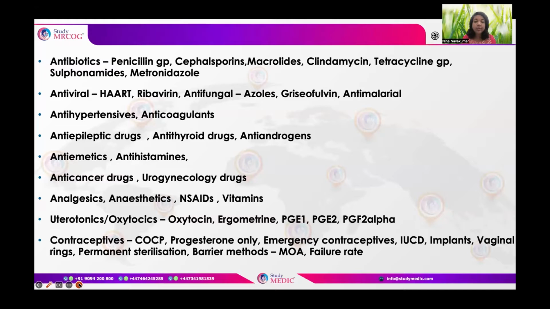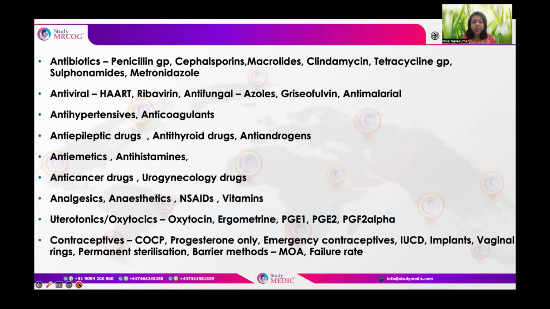Coming to contraception, which is another main important topic, we'll be covering a part of it in today's video on combined oral contraceptive pills. Also, they can ask questions about progesterone-only pills, especially in postpartum contraception, and emergency contraception. Many clinical questions can be asked from that easy topic.